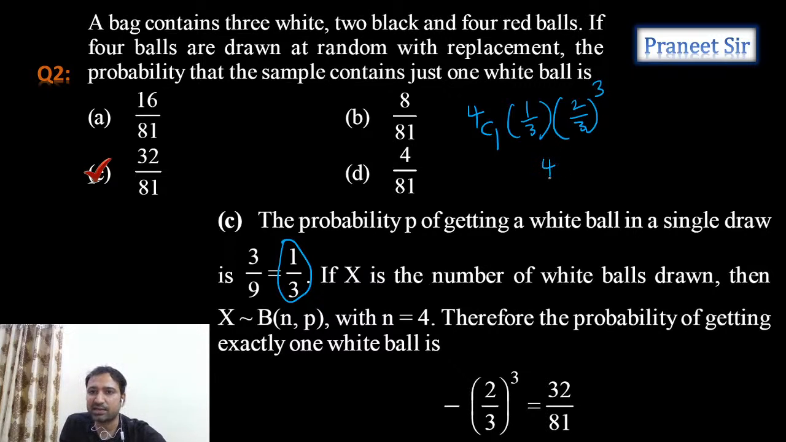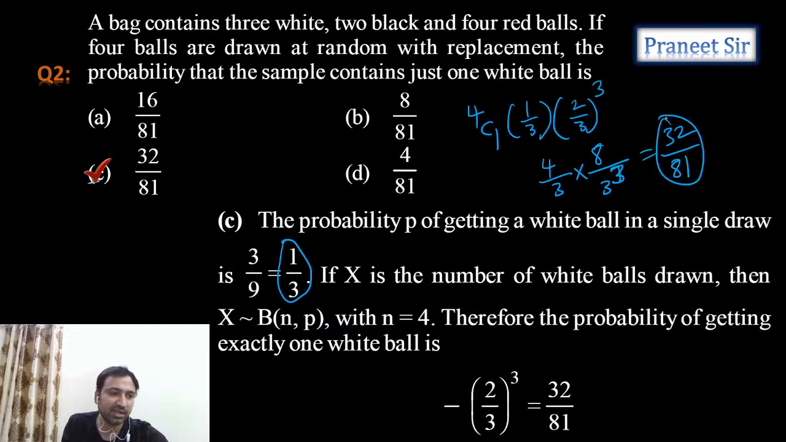So now let's calculate this. 4 by 3 into 8 by 3 cube. When we do this, we get 32 by 81. Yes, exactly. So 32 by 81 is the correct answer. So guys, clear?